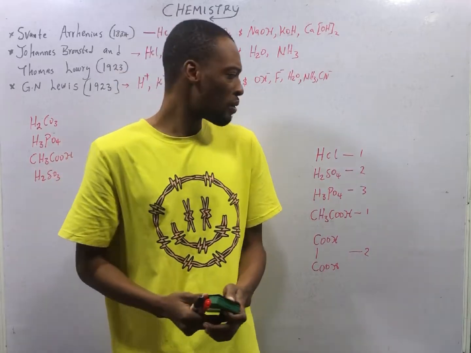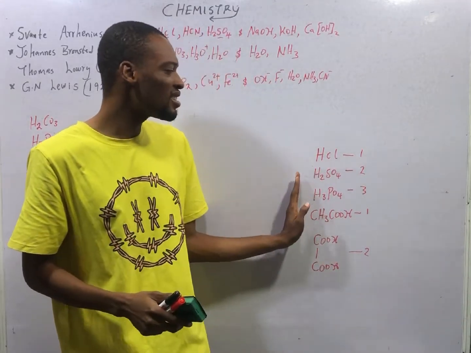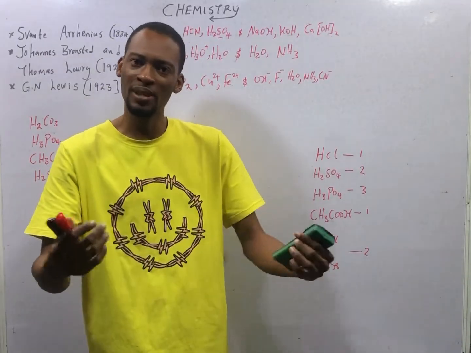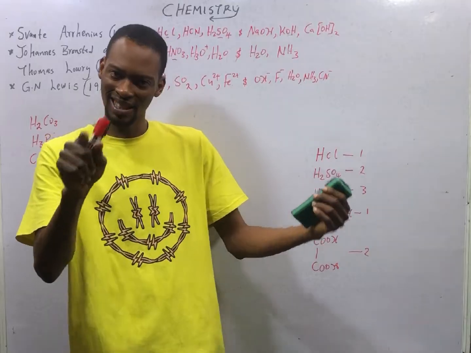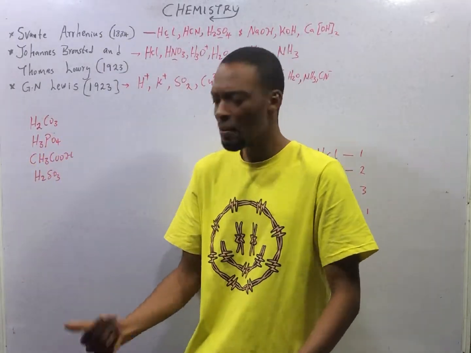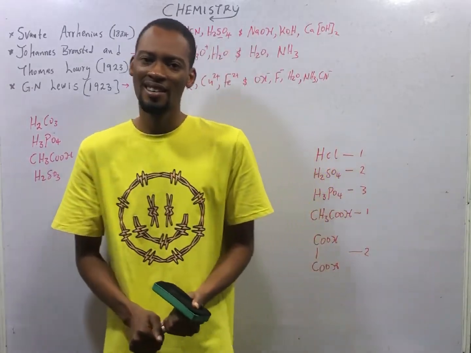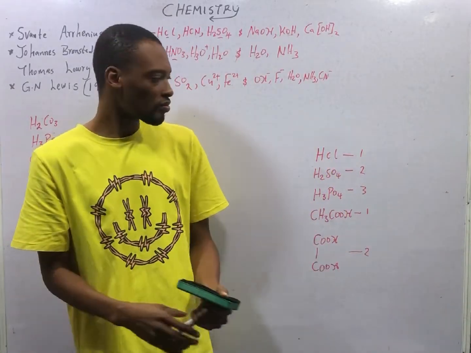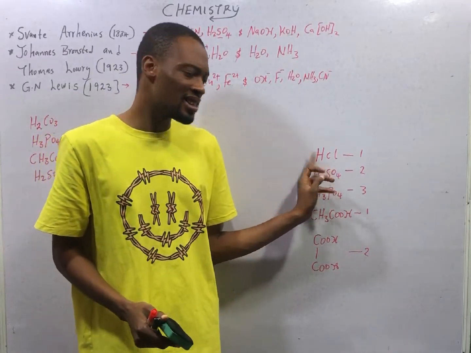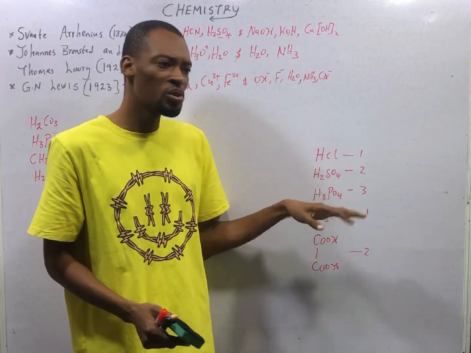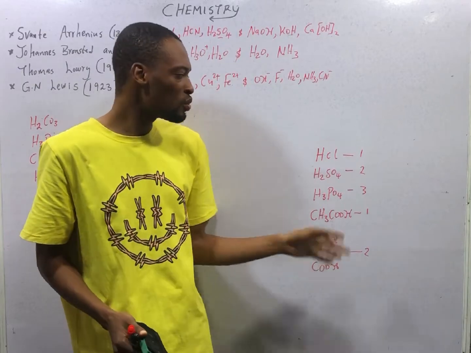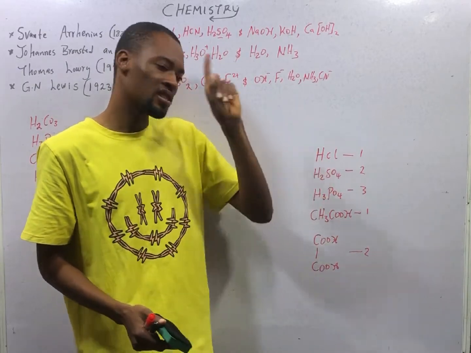Something else you should know about acids is the basicity of acid. Basicity of acid is the number of replaceable hydrogen ions present in an acid. Remember, acids contain hydrogen ions. How many of these hydrogen ions are replaceable? That is the basicity of the acid. For example, hydrochloric acid has one hydrogen, and in solution, the hydrogen ion can be replaced. It can give us the only hydrogen ion it has. So the basicity of HCl is 1.